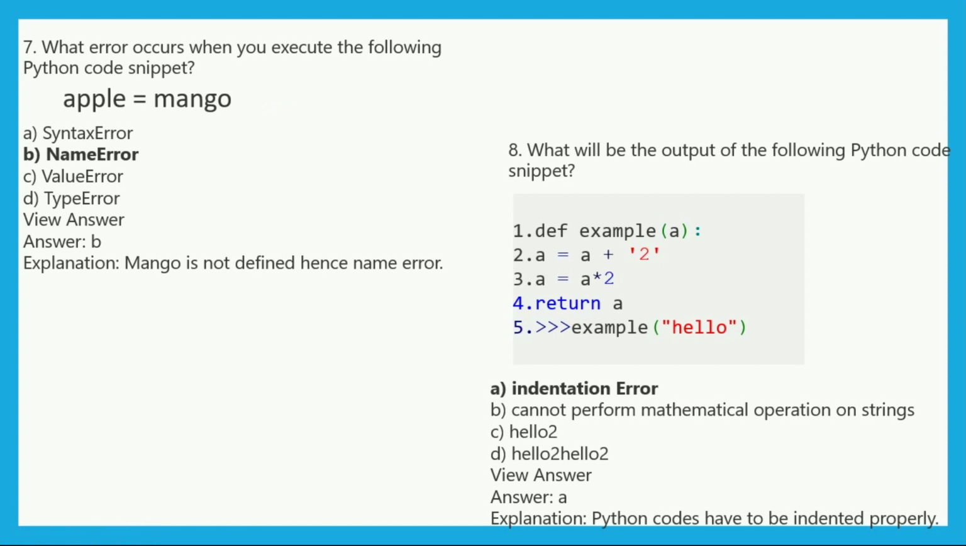Now the question: what will be the output of the Python code snippet? Here we have a Python code that is defined. Example: a is equal to a plus 2, here 2 is a string type. a is equal to a multiplied by 2, return a, example hello. So what will it cause? Here we can easily see that there is an indentation error.